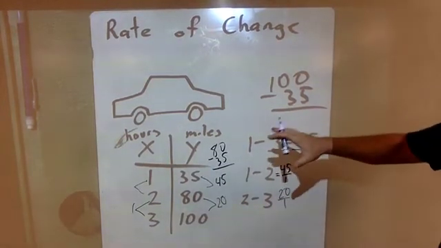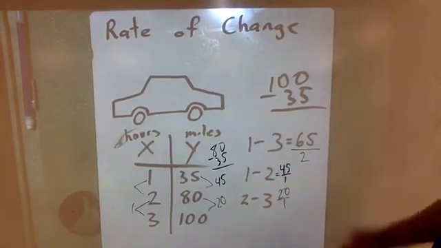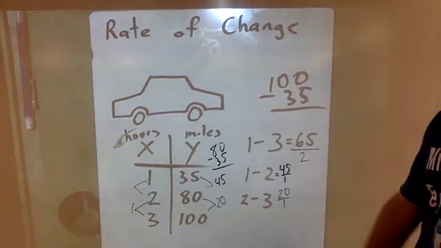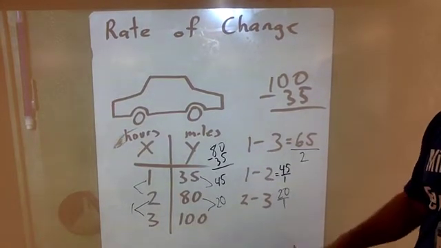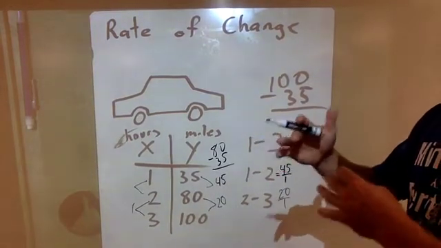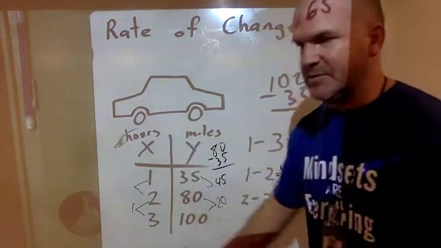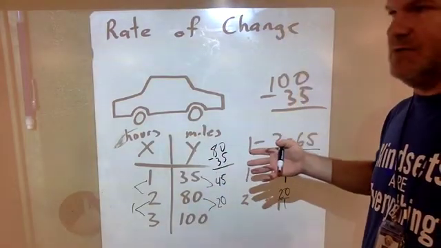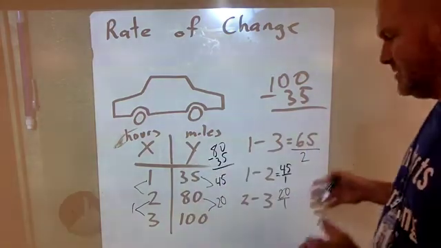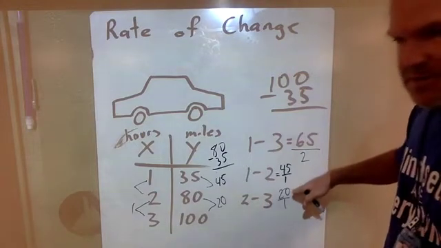So three different answers for rate of change. That's why you can't just look at a chart or a table and say, what's the rate of change? It has to be more specific, and the questions that you're going to see will be specific. They'll say, what is the rate of change between these two amounts in the X column? So you might have more than 3 numbers here. You might have 5 numbers, and they might ask you, what's the rate of change between the second number and the fifth number?